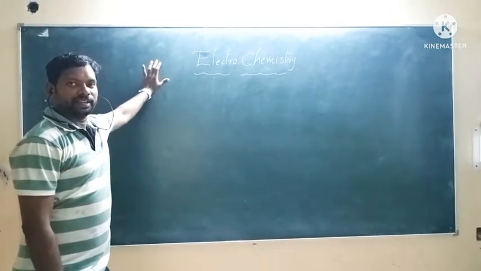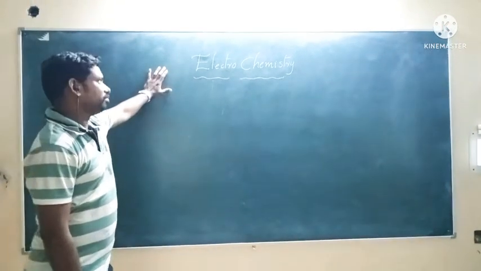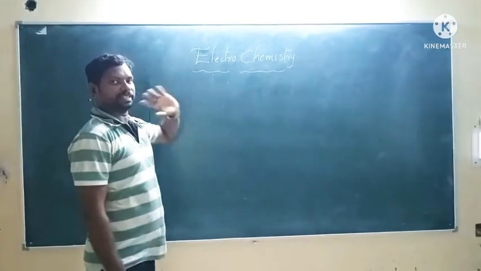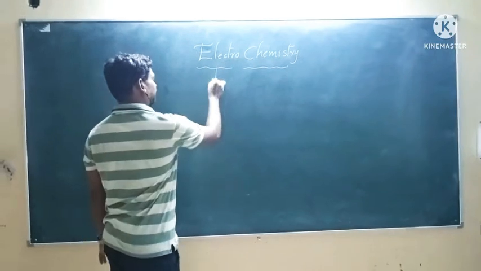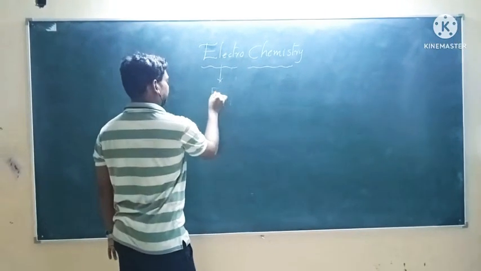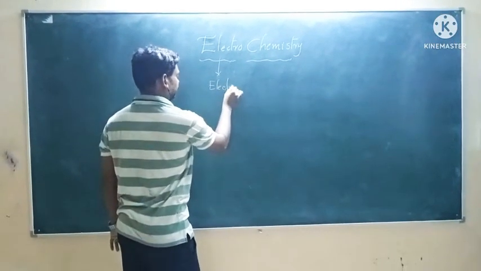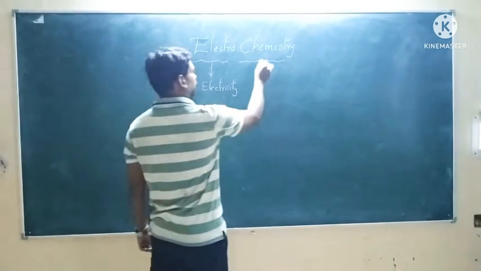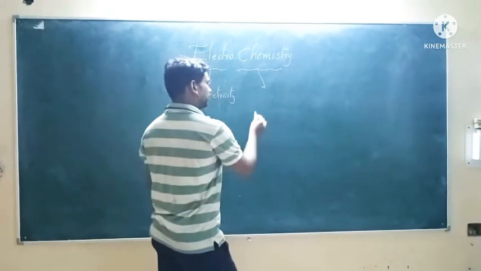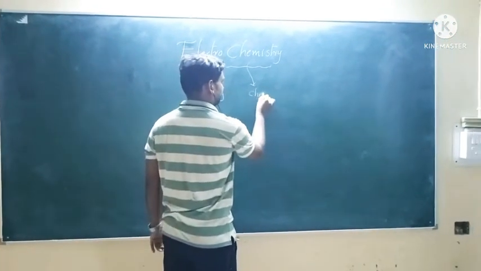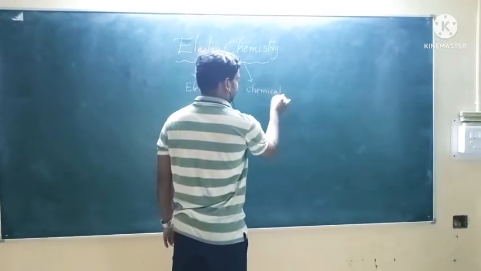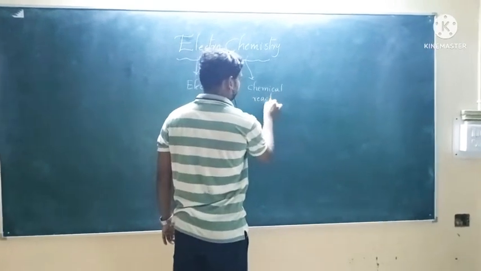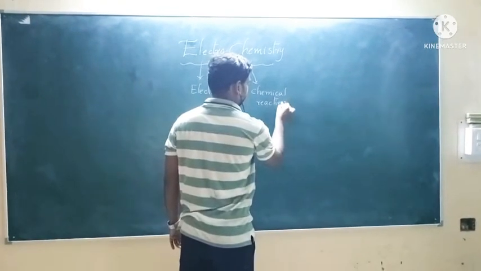So let us discuss now about electricity. What is electrochemistry? Electro means electricity. And chemistry is nothing but we are studying about chemical reactions.